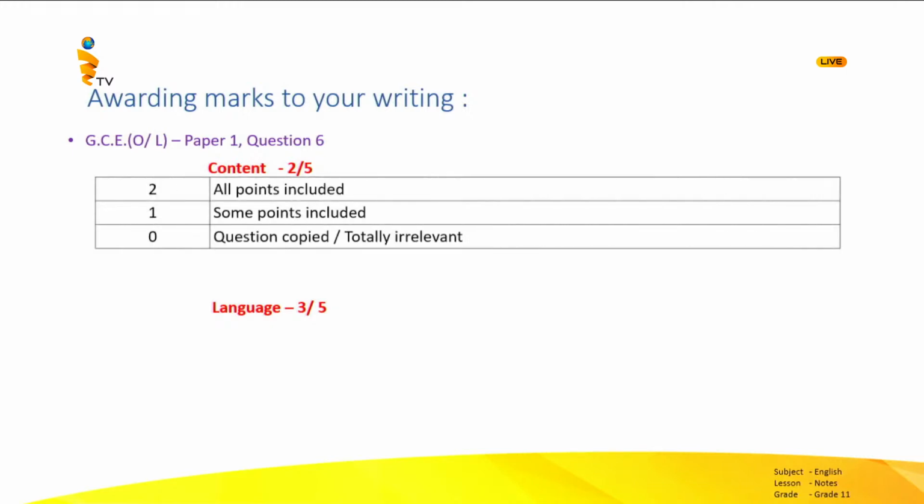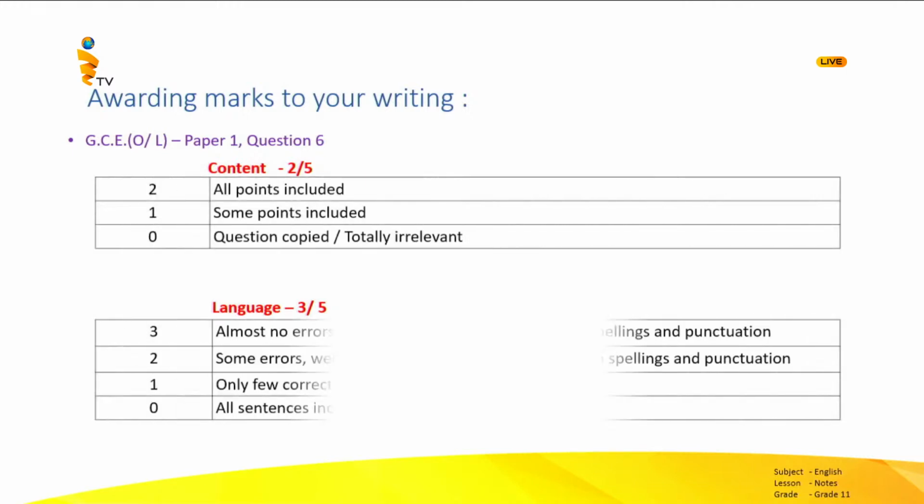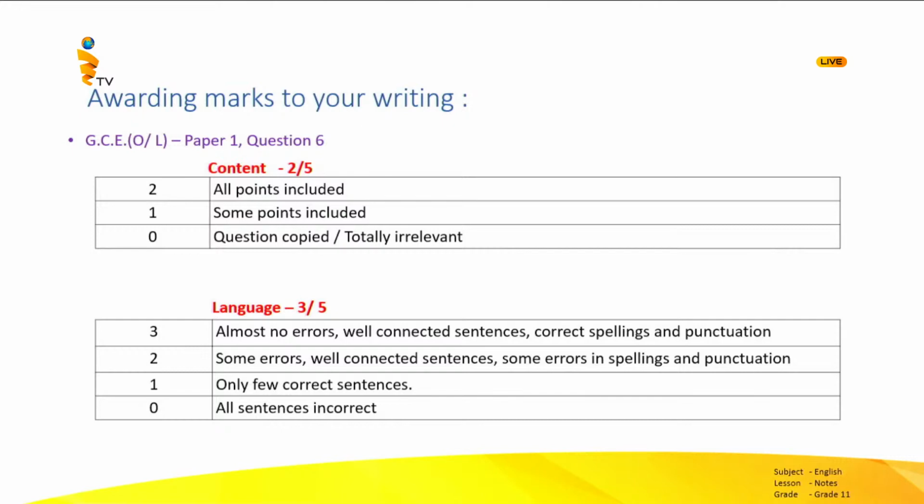This is how you are given marks for content and this is how the marks are distributed for the language. To score the maximum marks for content, you need to include all the points. So make sure to include all the points they have asked. To get the maximum marks for the language, you need to write almost all the sentences without any grammatical error.